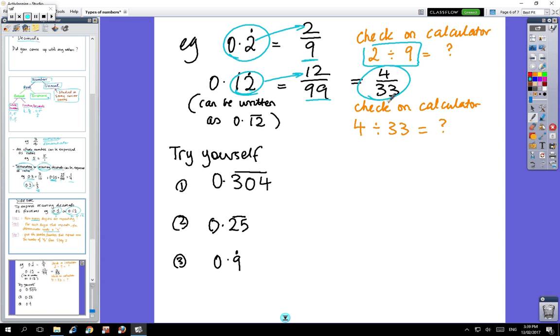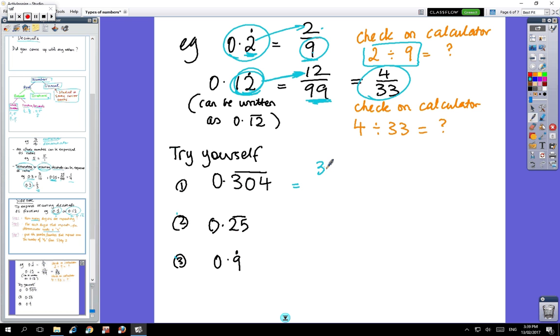So the steps are the number that repeats, you put on the top, and how many times it repeats, you use a 9 for each number each time. So 1 repeating number, 1 nine. 2 repeating numbers, 2 nines, and then you just put the number on the top. So can you have a go at these 3 yourself, and then when you're ready, come back live.